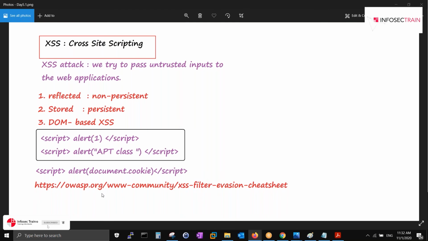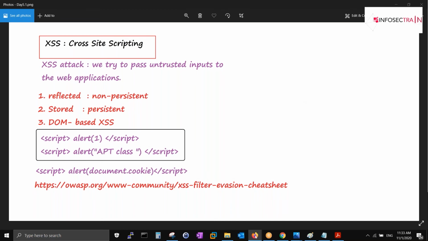Okay. So generally what happens, guys, this is a very common thing, right? Because nowadays, everyone is very much secure. People will block these kinds of keywords in their environment. Script vector, they will block. Nobody will allow you to run script inside their network or the web application. No one, right? So what people will try is to change the writing style in terms of calling up JavaScript inside the web application.